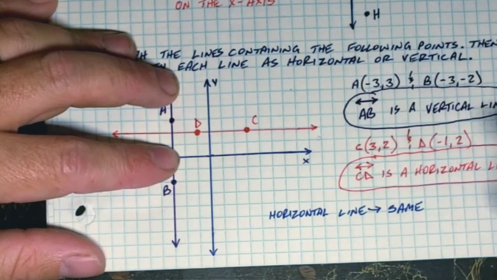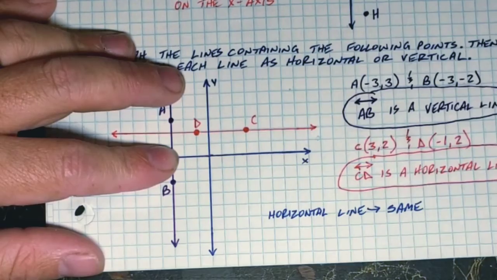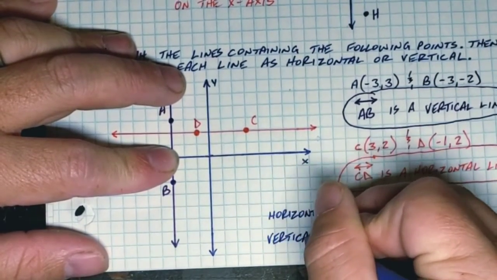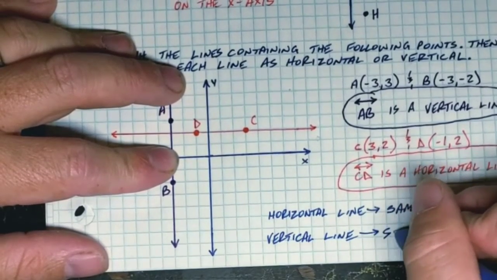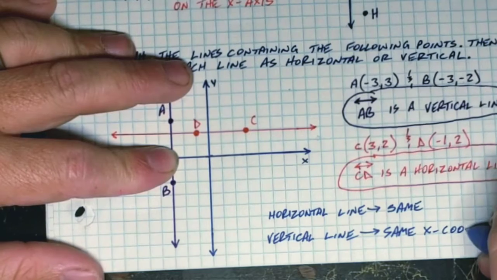So on a horizontal line, oops, that's that one. All right, that was a vertical line. Let's start with that one. On a vertical line, excuse me, they are going to have the same X coordinate.